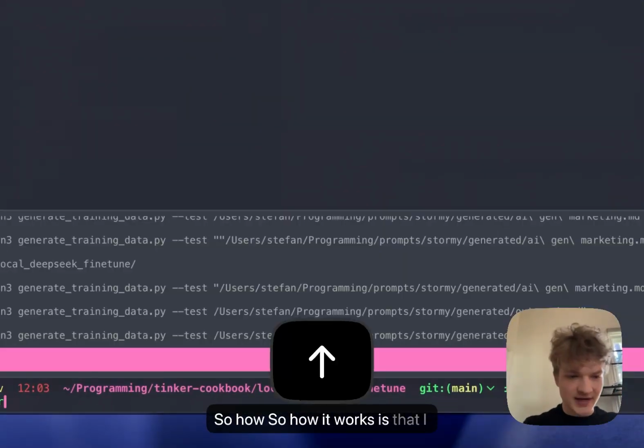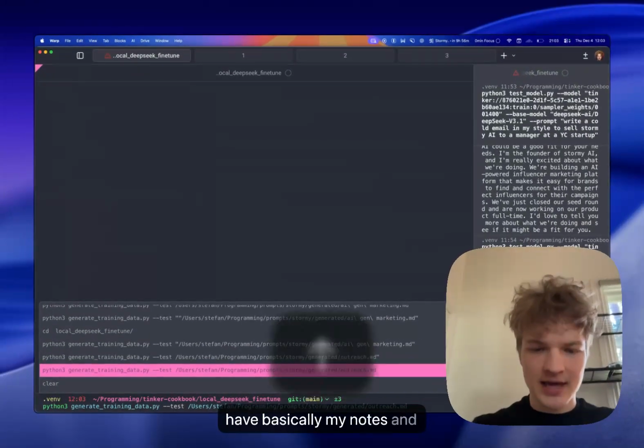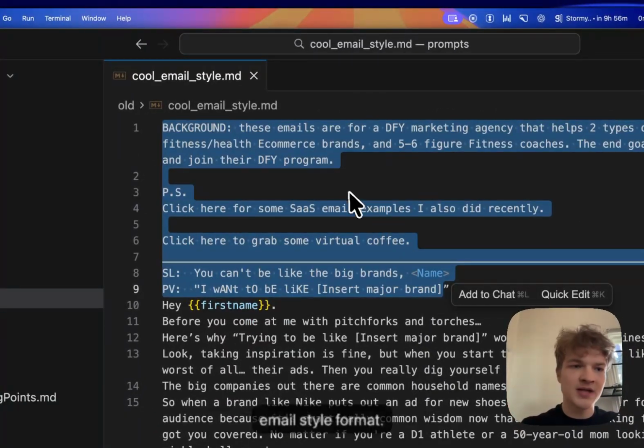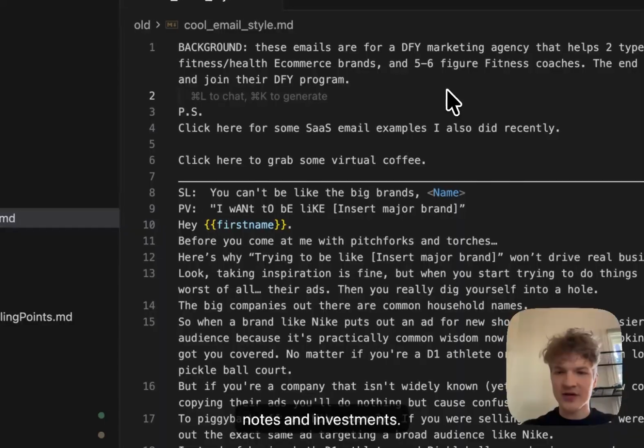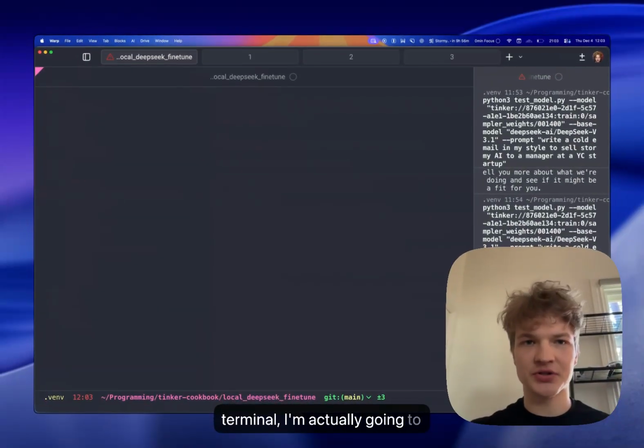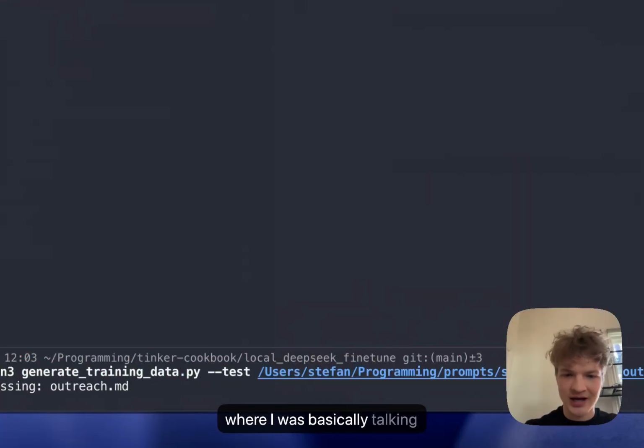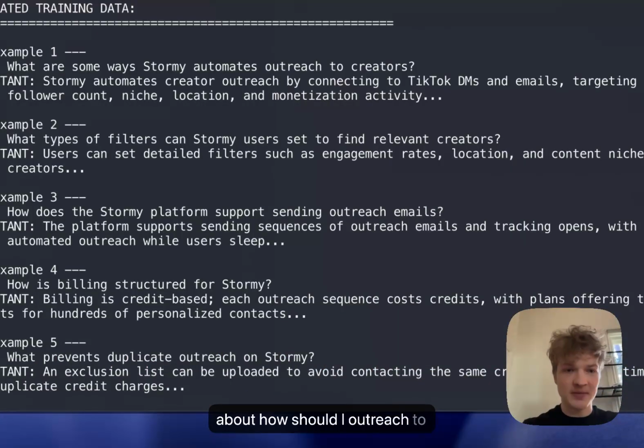So how it works is that I have basically my notes and they're in this format. Sometimes it's like a cold email style format. Sometimes it's just my personal notes and investments. So here in my terminal, I'm actually going to generate the training data for this. And let's say I have this note where I was talking about how should I outreach to the people.